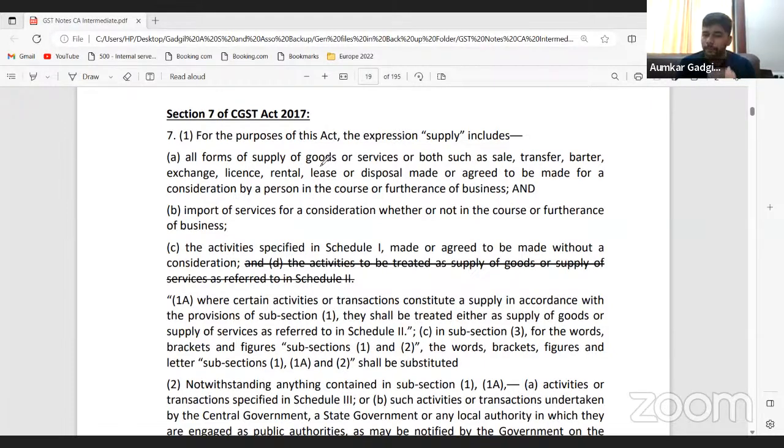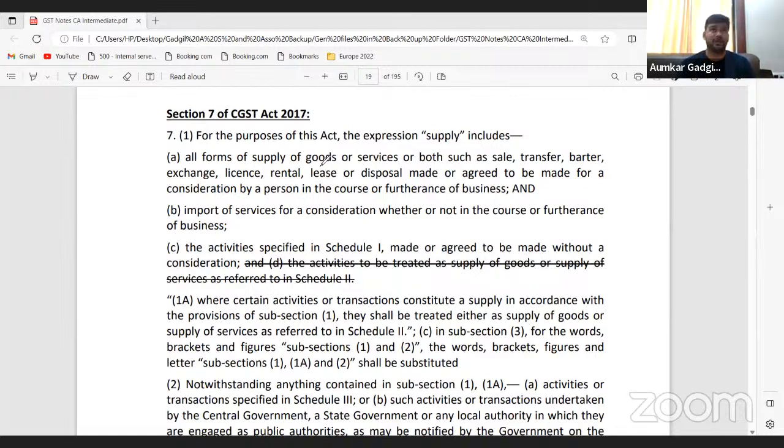It is being done for a temporary period. It is done for a consideration. It is in the course of furtherance of business. Fair enough. So in this case, since this transfer is happening for a consideration in the course or furtherance of business, it will be liable for GST.